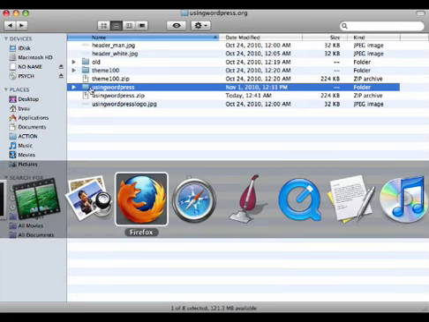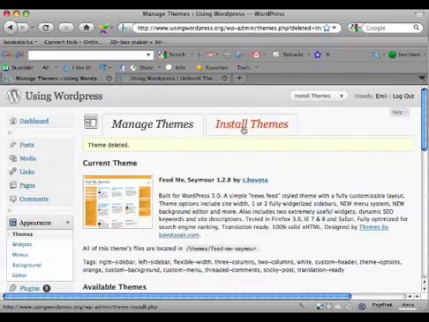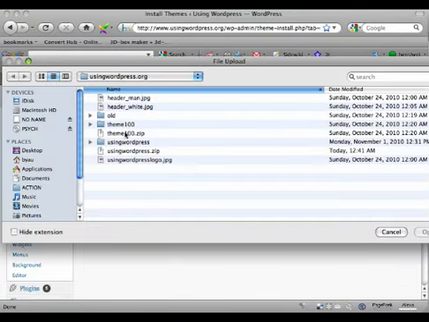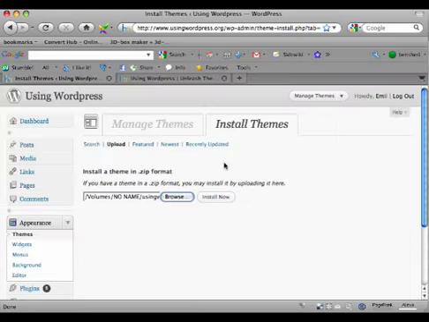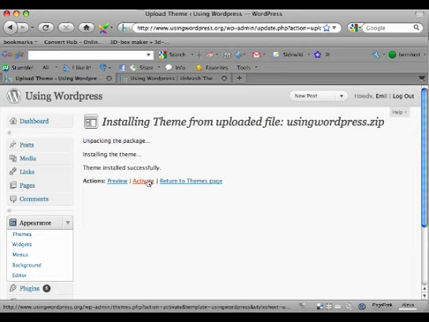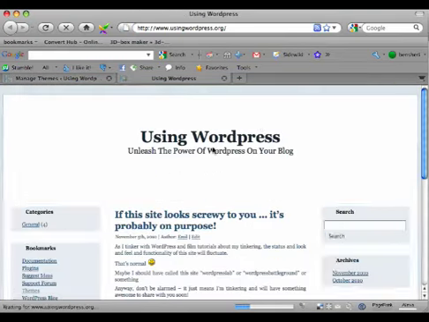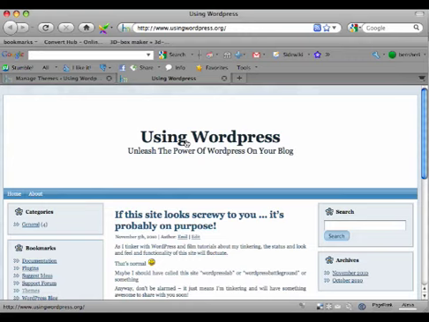We're going to go back to our manage themes. We're going to install the theme. There it is. Open, install. It will upload our new theme, and we will activate the theme and refresh, and it will have a white background. And again, we commented out the blog name, blog title, and description out of the header file, but we had deleted that theme and uploaded it again, and so it reverted back to the default here.